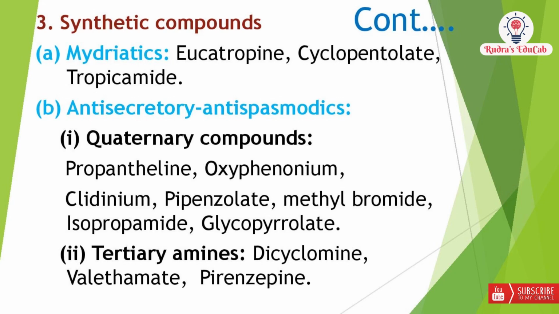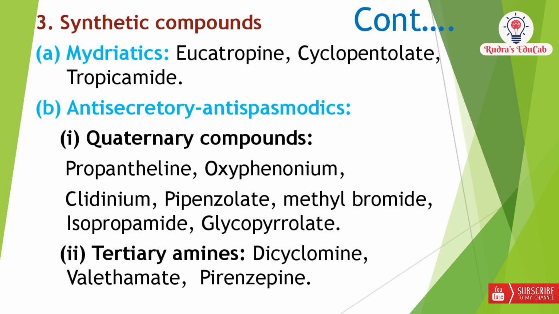Coming to the synthetic compounds, there are again four types of synthetic compounds divided as per the activity of these anticholinergic drugs. Coming to the first one, mydriatics. Examples: eucatropine, cyclopentolate, and tropicamide.